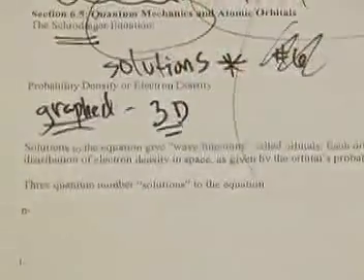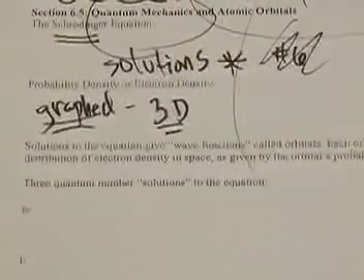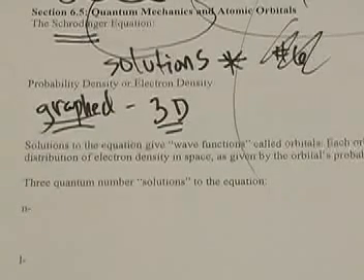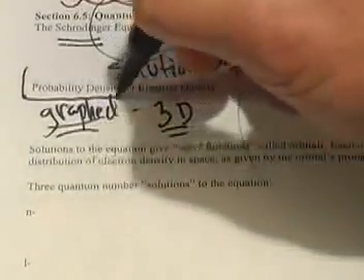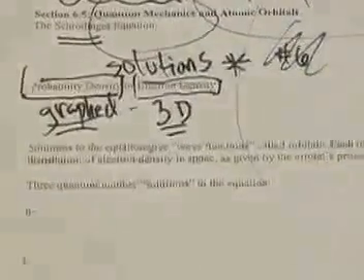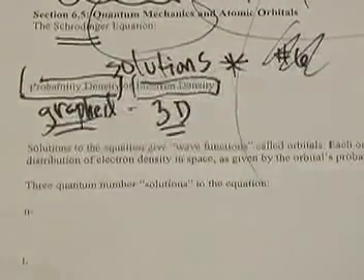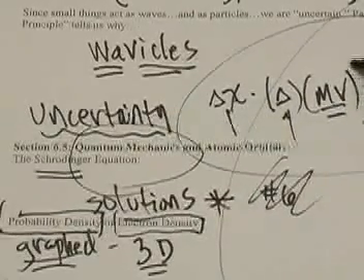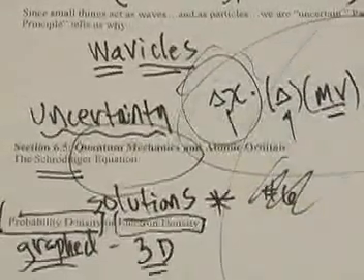It turned out that these equations had to be graphed in 3 dimensions. And since electrons obviously reside in a 3-dimensional world, right where we are, they were graphed 3-dimensionally to give us something called a probability density, or an electron density, telling us probably where the electrons are. Remember, Werner Heisenberg said you can't know the position and the momentum of an electron at the same time. Therefore, you can't know where it is and how fast it's going at the same time.